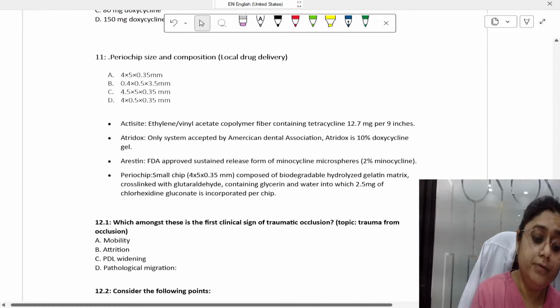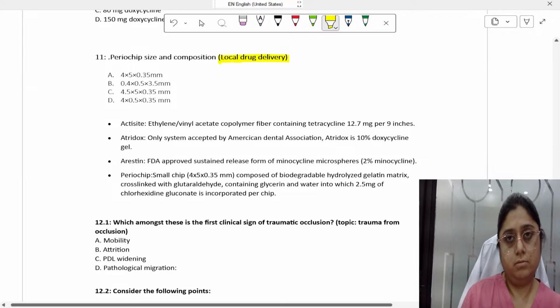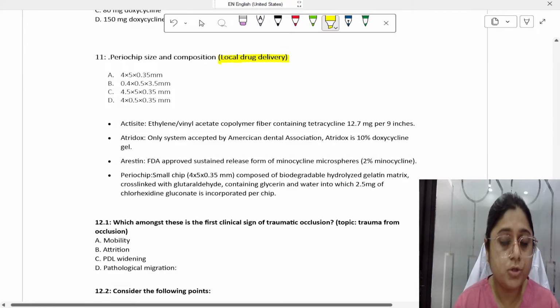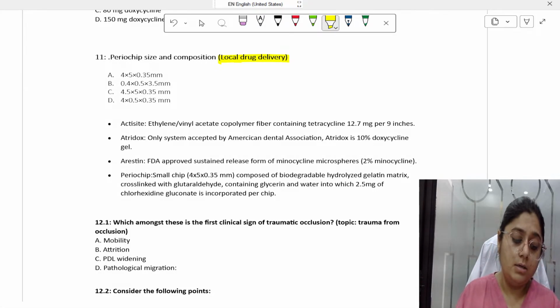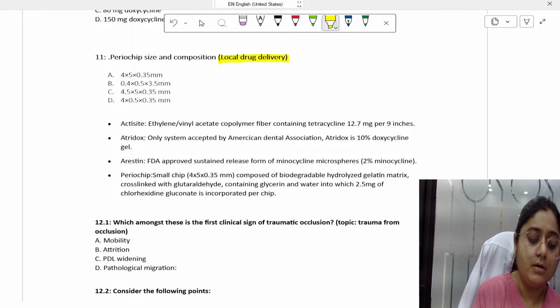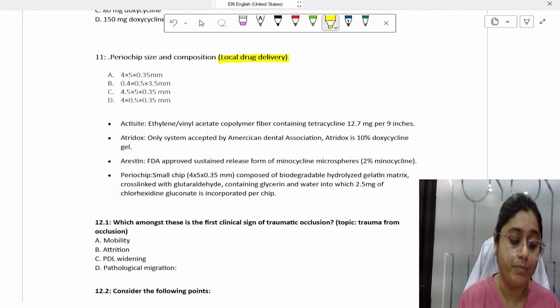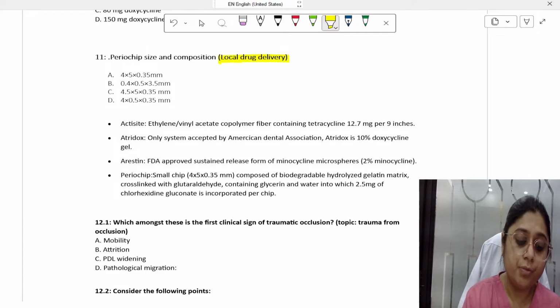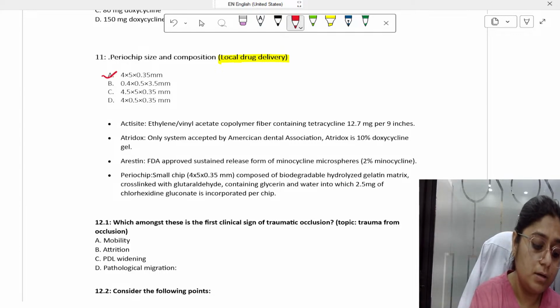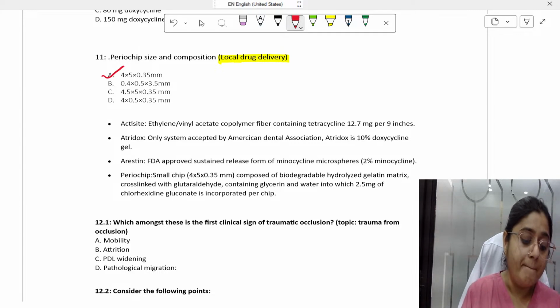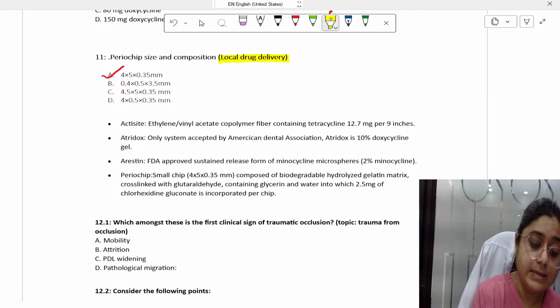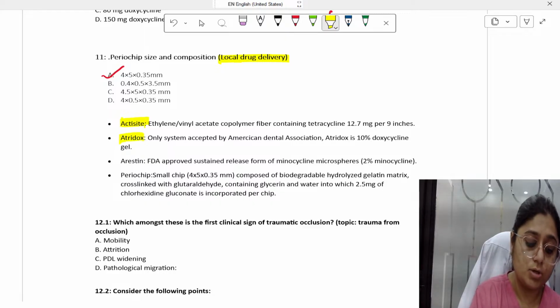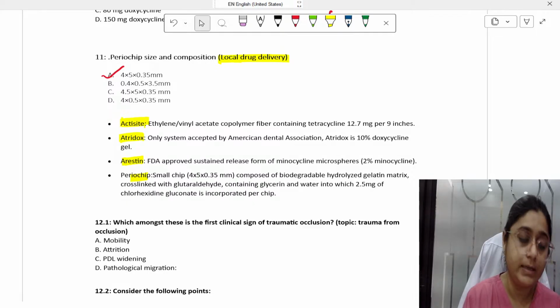Then local drug delivery, another important topic. Every year one question comes from this topic as well. Here the question is periochip size and composition. The periochip size is option A, 4 into 5 into 0.35. This is a simple question, right? But you should know the different types of LDDs which are frequently asked. Actisite contains tetracycline, Atridox contains doxycycline, Arestin contains minocycline, then periochip contains chlorhexidine.